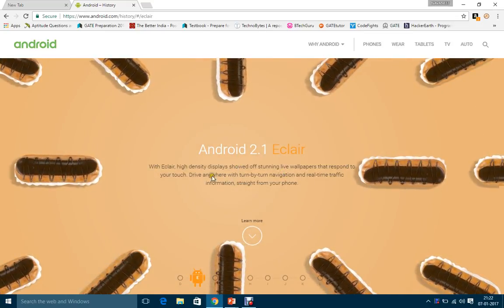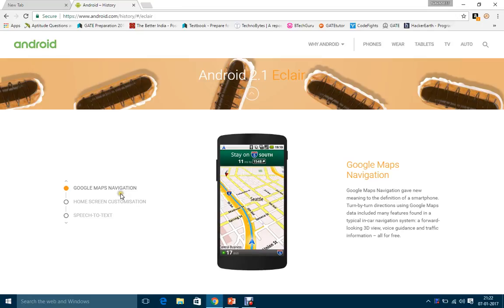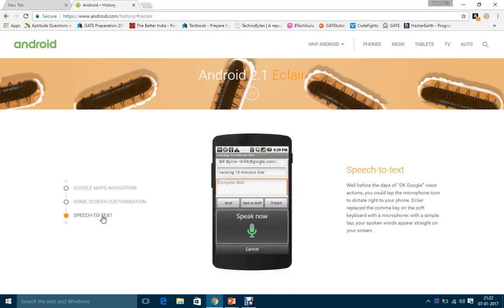The next version was Android 2.1 Eclair. It had the famous feature of live wallpaper, as you can see here, and Google Maps navigation, which gives you turn by turn directions. It had home screen customization, so you can customize the home screen as you want, and speech to text conversion. Just by clicking a microphone icon you can speak and it will convert it to text.